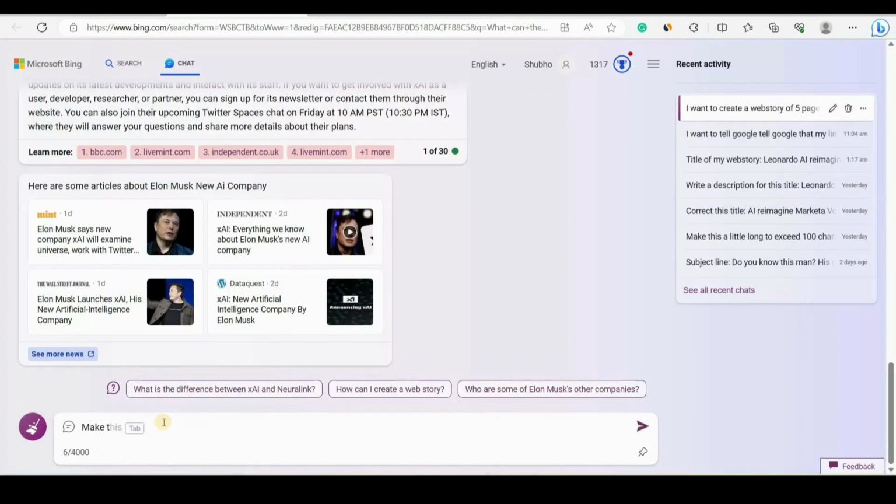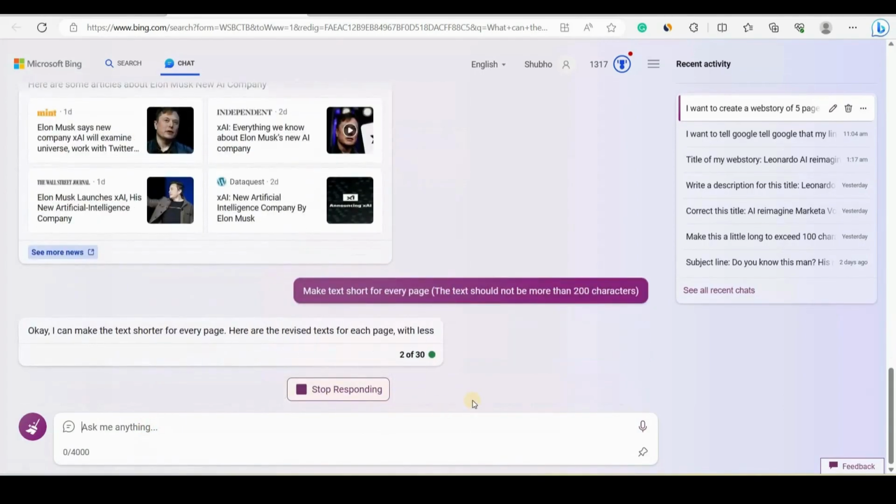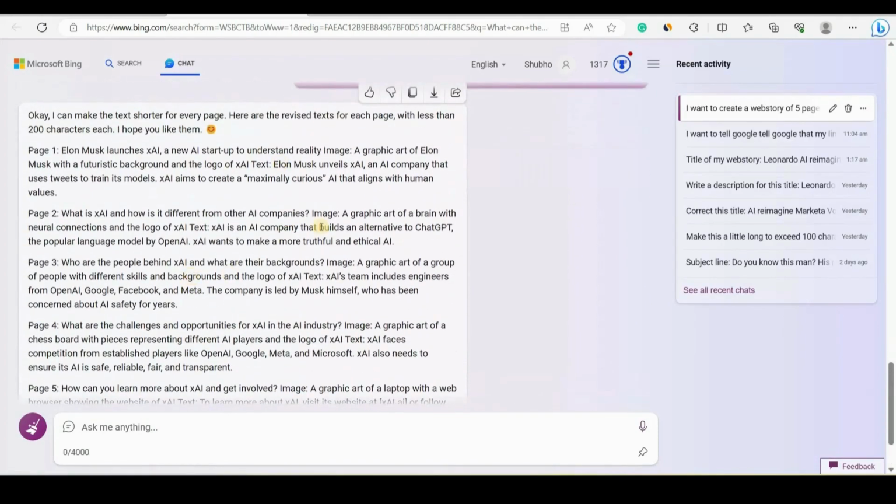And to make it short, in the chat bar I will type something like this: make the text short for every page. The text should not be more than 200 characters. Then I will press enter and it will start generating another response. You can see that now it's a little bit shorter, and we can use it in our web story. Okay, so now I will simply copy.